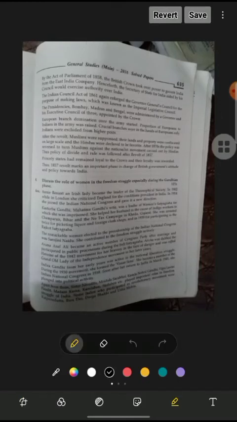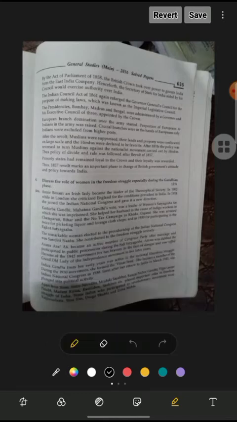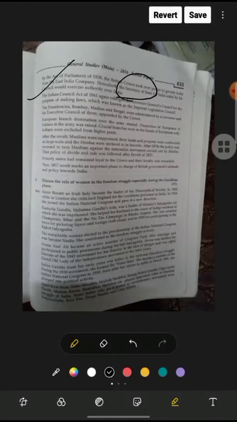First of all, what was the act passed in 1858, where the British crown took over power to govern India from the East India Company? The act was the Act of Parliament 1858. Henceforth, the Secretary of State for India, aided by his council, would exercise authority over India. So there will be a Secretary of State who will hold the whole power, and he will be the authority over all India.